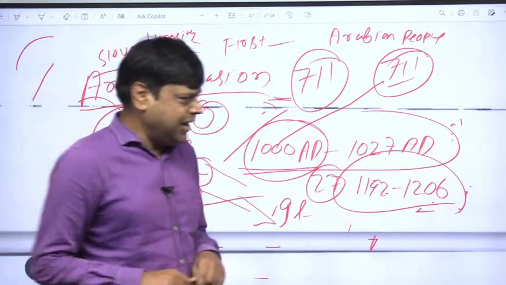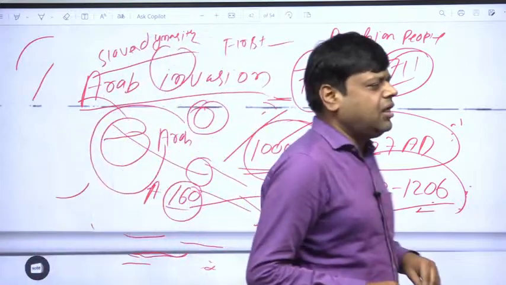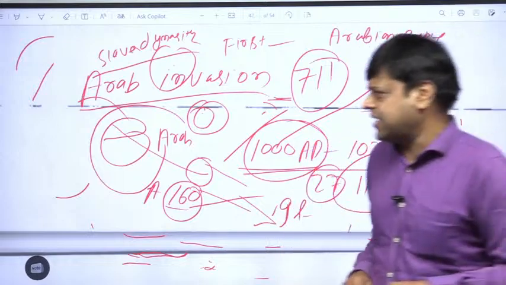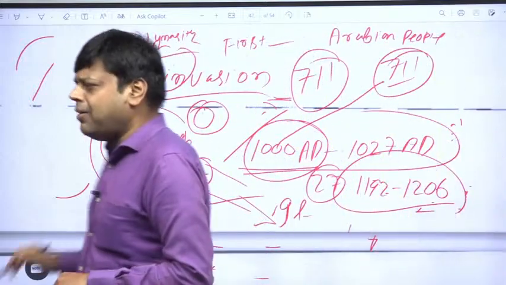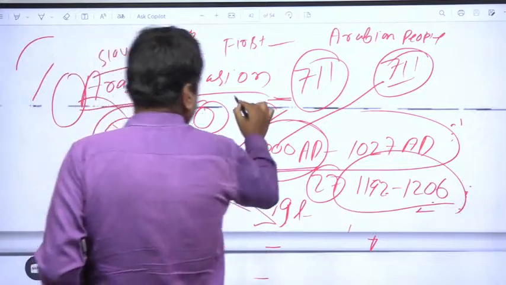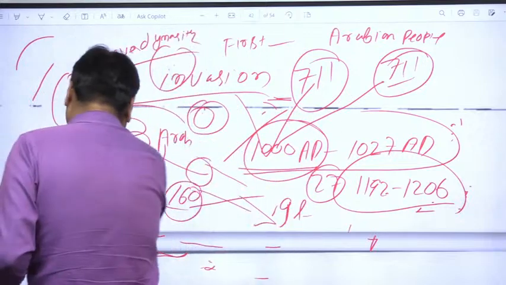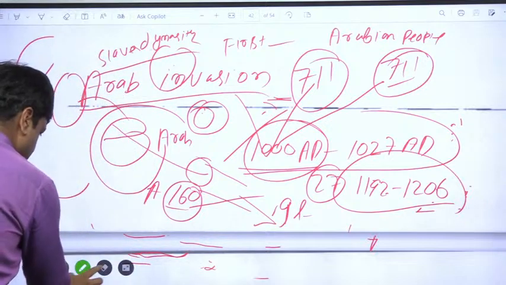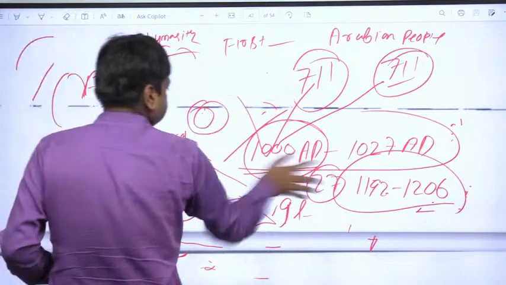As you know, during that time there were many Mongol attacks on India. The Mongols were a nomadic tribe in Central Asia. As you can see, I am showing you, just one minute.